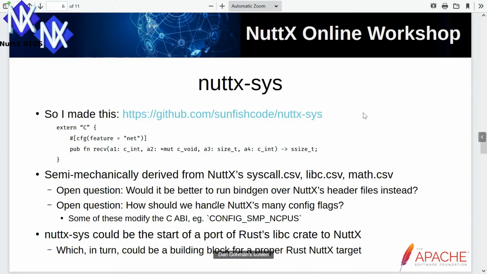So this nuttx-sys library that I built, with all these just raw bindings to C APIs, could be the start of a port of Rust's libc crate to nuttx. This actually looks very much like what Rust already uses in its libc crate to bind to existing platform libc libraries. This in turn could be part of the foundation for an official port of Rust to nuttx, which I think would be a huge step forward in terms of making Rust usable on nuttx.